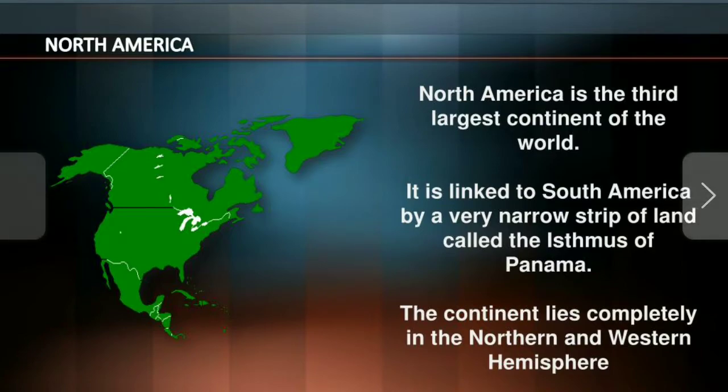And North America. Now about North America. North America is the third largest continent of the world. It is linked to South America by a very narrow strip of land called the Isthmus of Panama, which I already told. An isthmus is a narrow strip of land joining two land masses. The continent lies completely in the northern and western hemisphere.